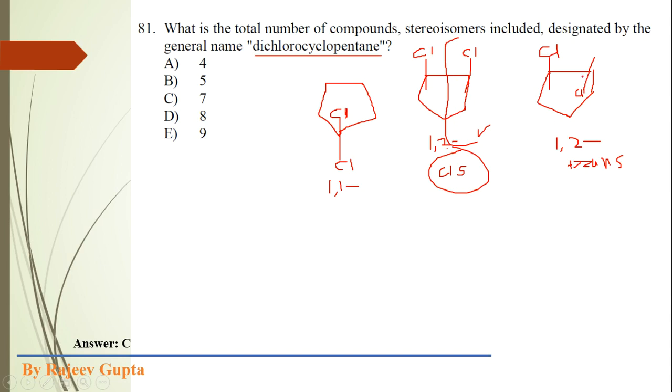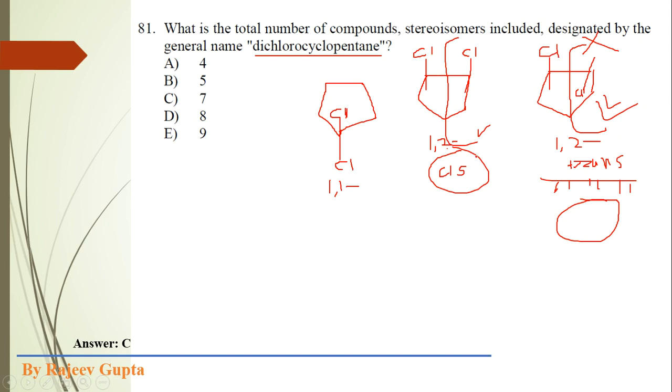Now check this second structure, that is trans-1,2-dichloro. Here we cannot apply this plane of symmetry. So obviously this molecule is a chiral molecule and its mirror image will be its enantiomeric form. Okay.